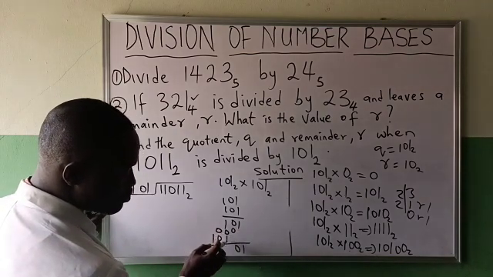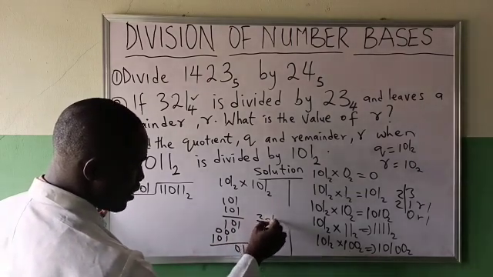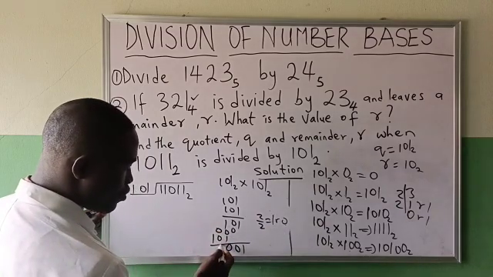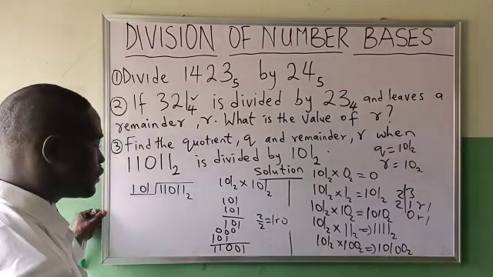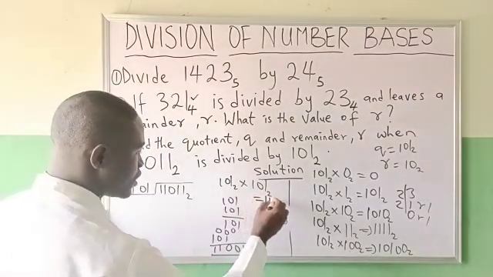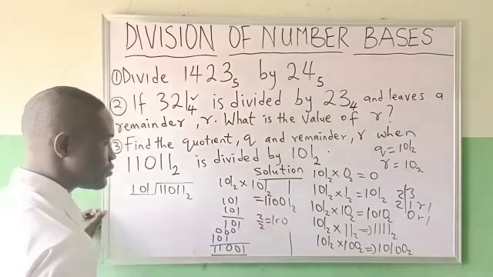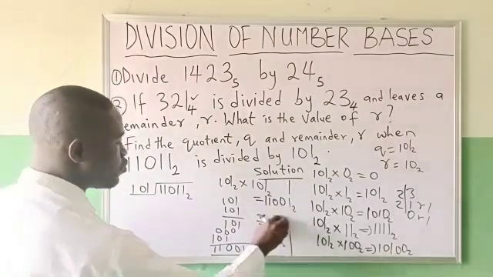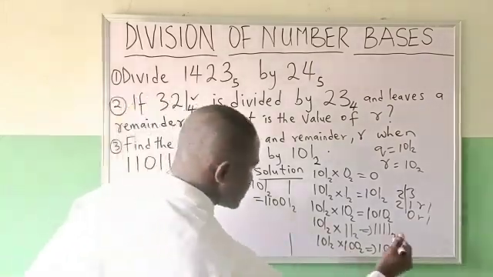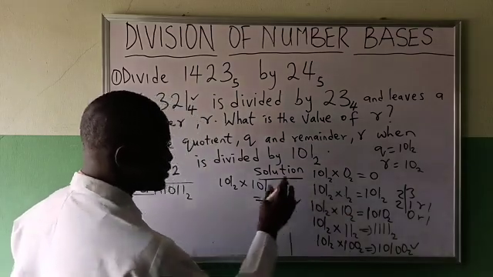Plus 0, 1 plus 1, 2. 2 divided by 2, 1 remainder 0. Write 0, carry this 1, 1, 1. So you'll be having this in base 2. So you say 1, 1, 0, 0, 1 in base 2. Now let's check which of these can serve, whether this one that is in 5 digits and this one that is in 5 digits can serve.